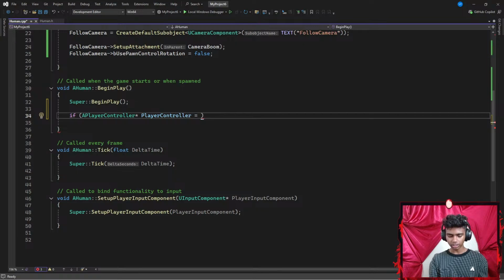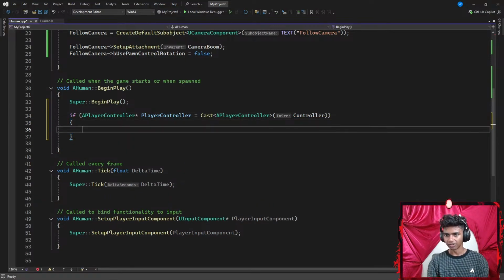is equal to, let's go with something like cast. I'm going to use the cast function, add a pair of angle braces, and then a pair of parentheses. So my cast is going to say something like a player controller. Okay, so if my player controller equals the player controller's controller, is that how we phrase it, guys? I don't think this is how we phrase it. Okay, if this condition is met, then I'm gonna go ahead and do something.